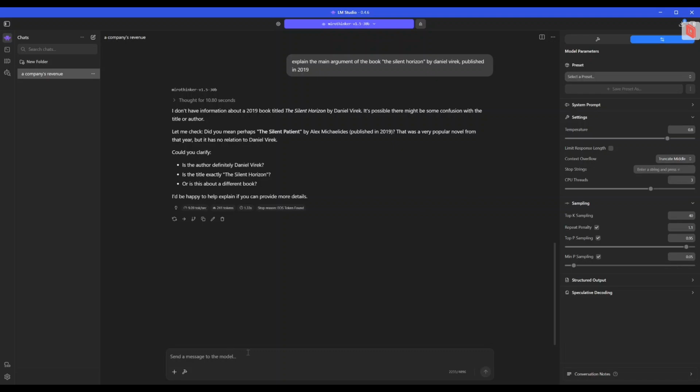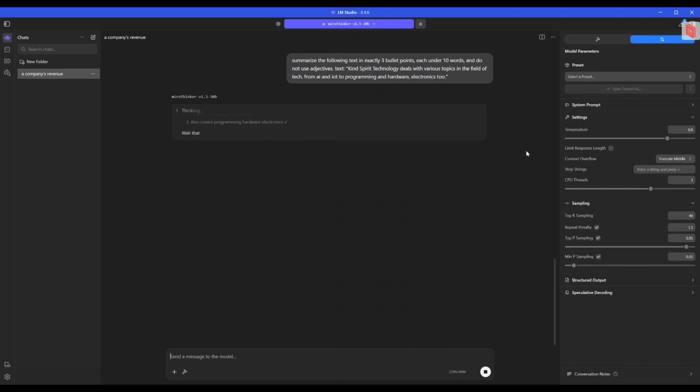Now let's see how it follows instructions. Okay, let's see how this is going to work. Alright, this part is done too. Now let's see some applied reasoning.